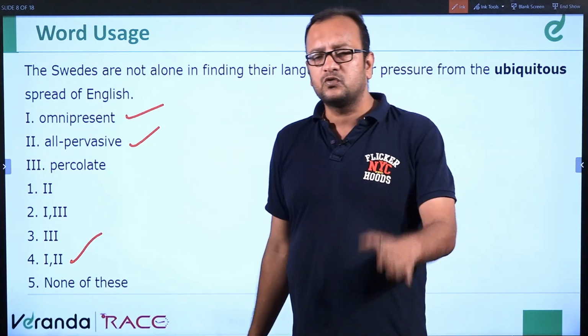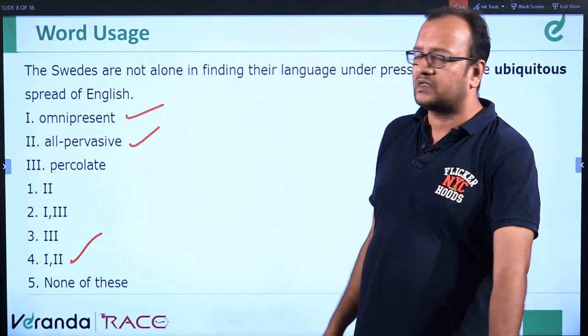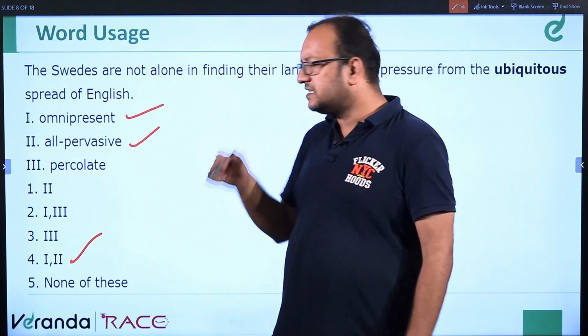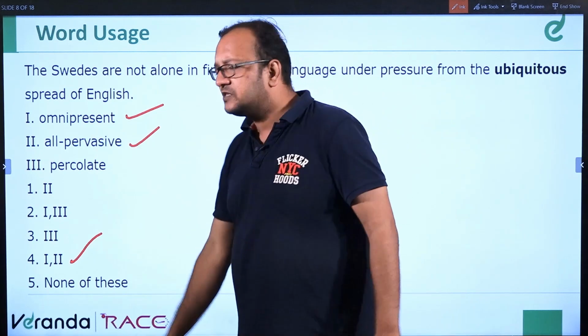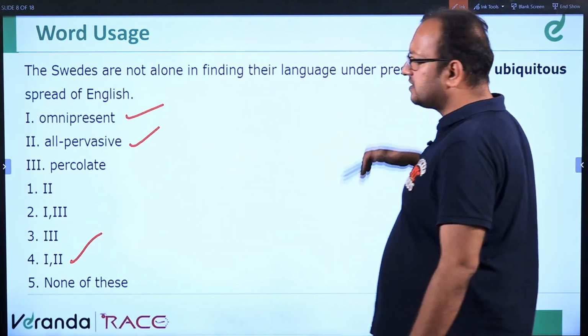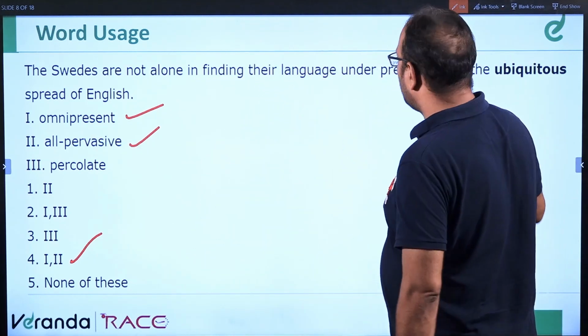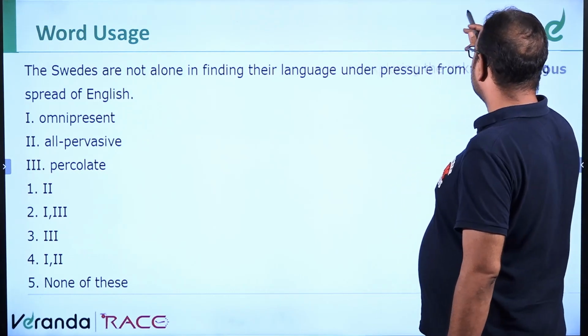Percolate means to permeate through something, go inside something, seep into something. So the answer will be omnipresent and all pervasive. All pervasive means present everywhere. Omnipresent also means present everywhere. So ubiquitous can be replaced by omnipresent and all pervasive. Moving ahead to the next question.